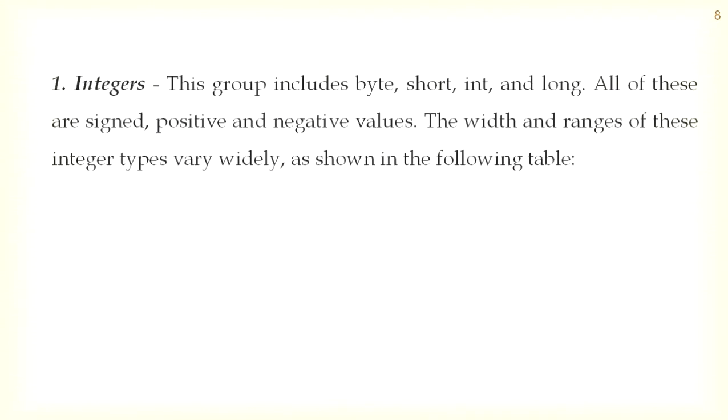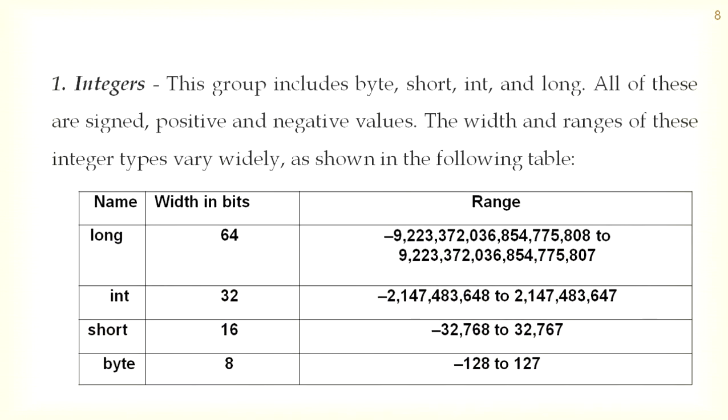Integers. This group includes byte, short, int and long. All these are signed positive and negative values. The width of long is 64 bits and the width of integer is 32 bits. For short it's 16 bits and byte is 8 bits.